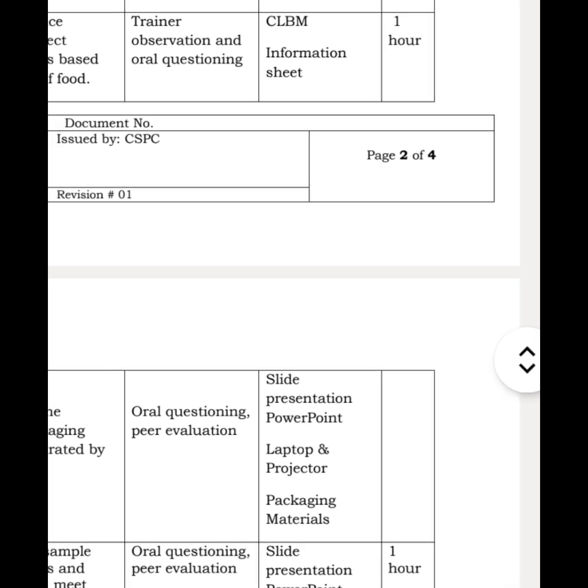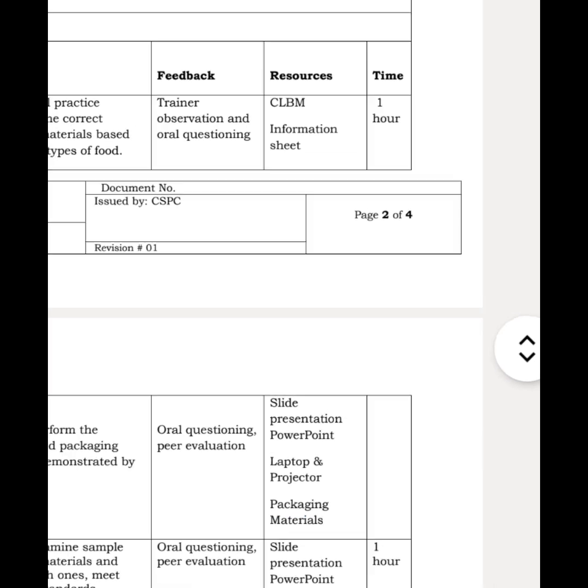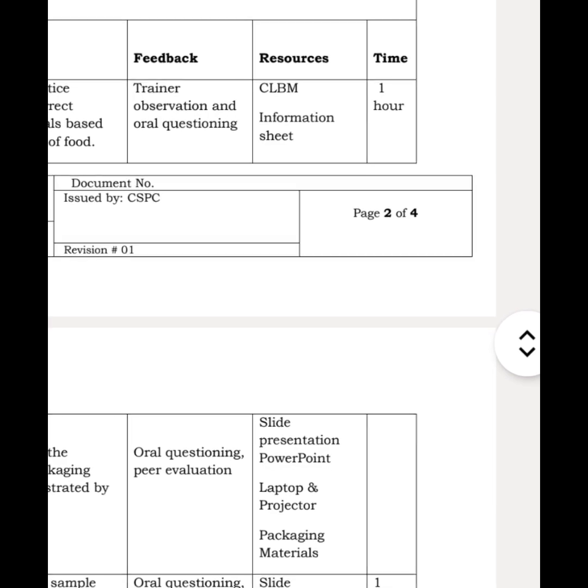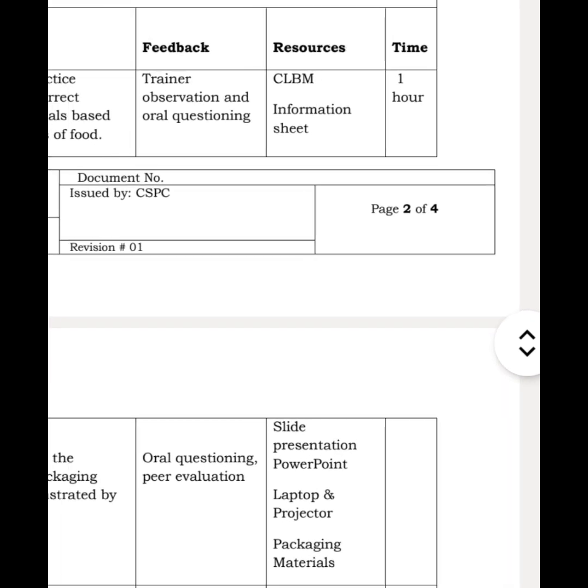The resources that we're going to use are CLBM, information sheet, and slide presentation or PowerPoint. Of course, you need a laptop, projector, and the packaging materials for us to be able to demonstrate the proper packaging of foods. We have an allotted time of 1 hour.